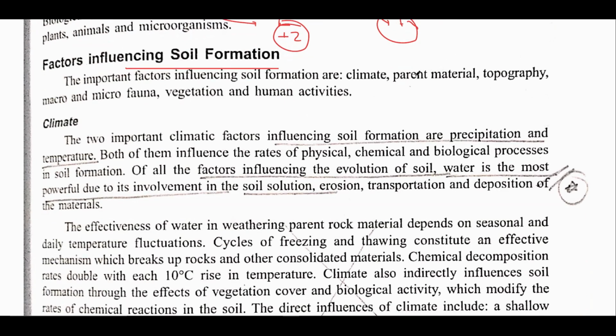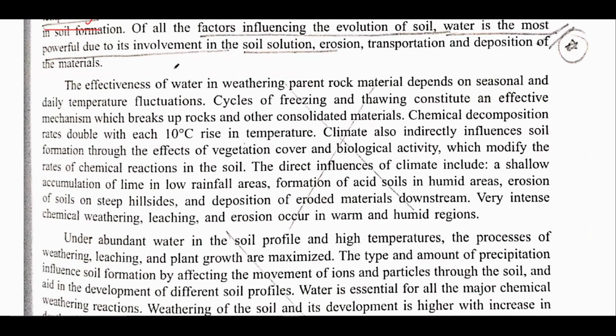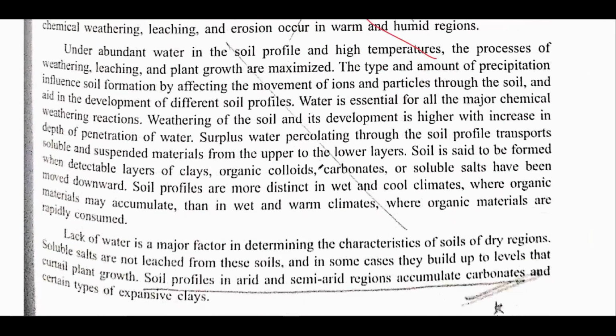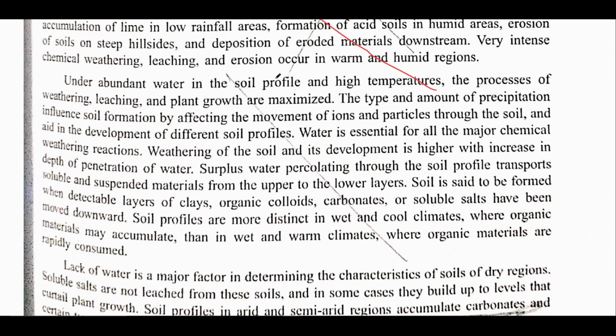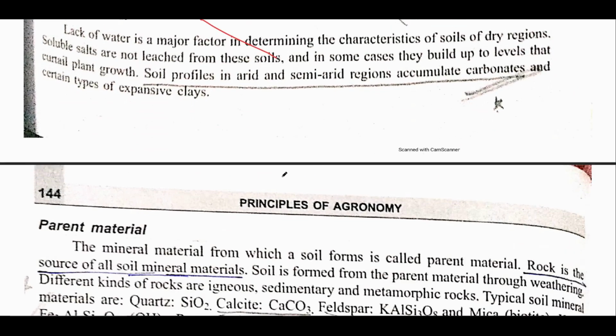There are various factors like climate, parent material, topography, microfauna and fauna. If we talk of climate, the important climatic factors that influence soil formation are precipitation and temperature. Out of various climatic factors like radiation, humidity, etc., the most important are precipitation and temperature. If you want to go through this, you can, but you can skip all this.